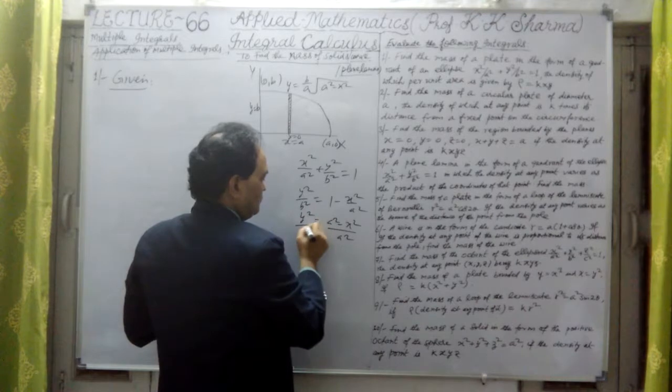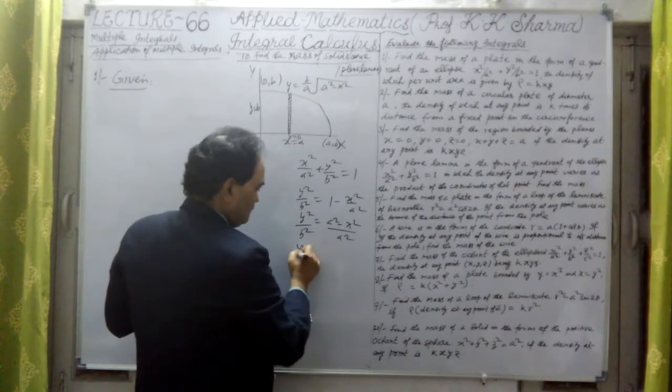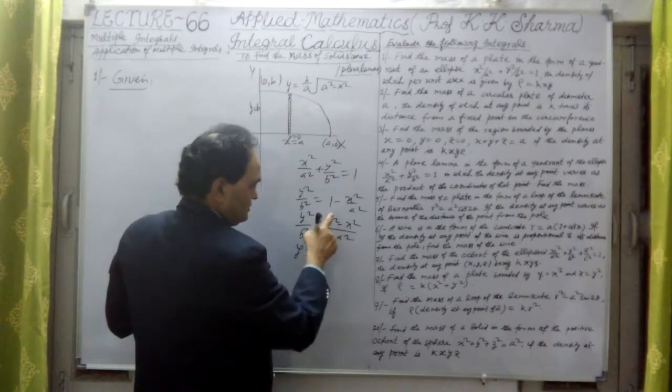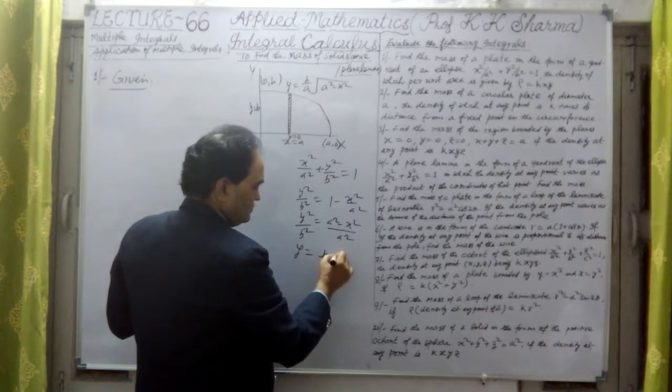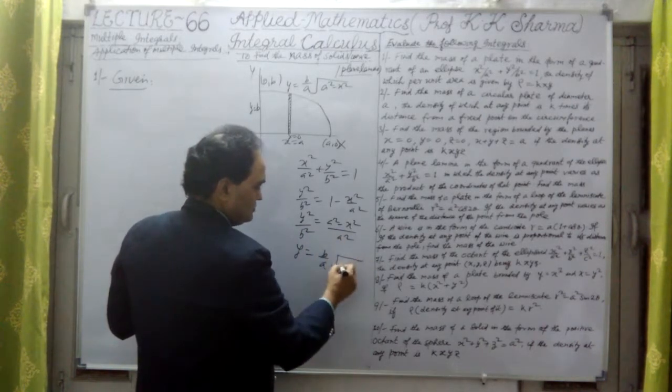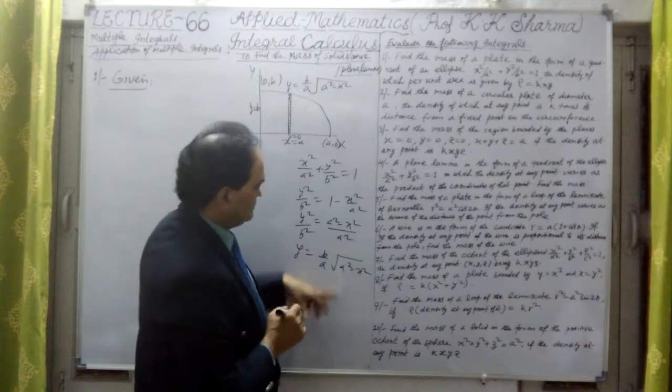Therefore y is equal to b upon a times the square root of a square minus x square.